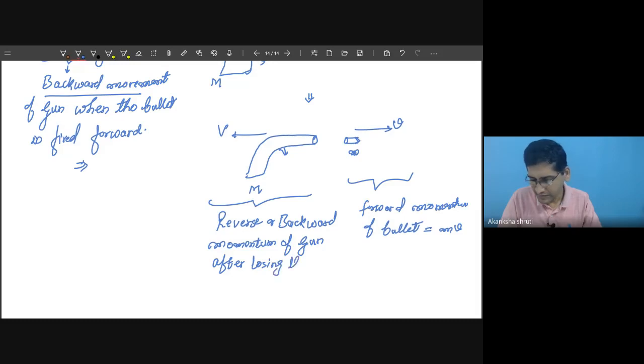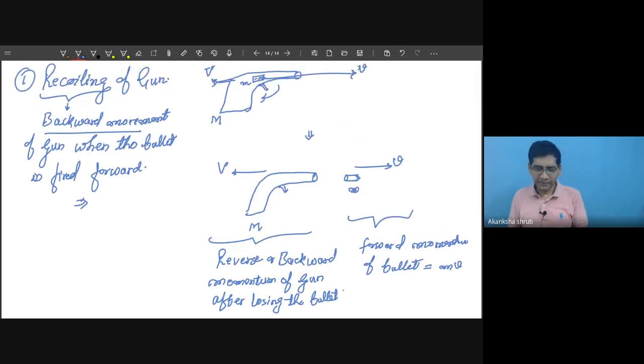Students, here we are considering the mass of gun excluding the mass of bullet. Okay. So it is found that these two momentums are always equal and opposite.